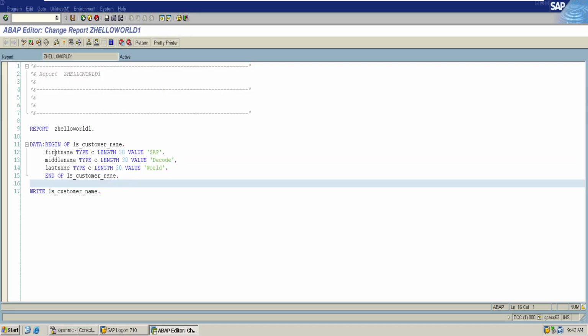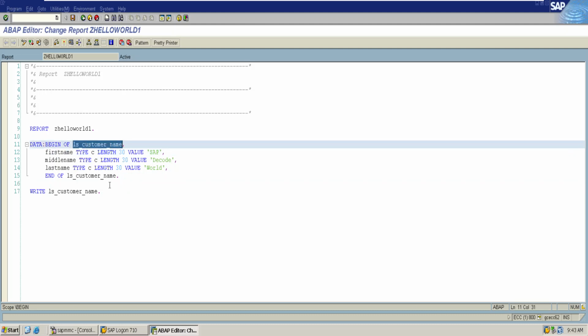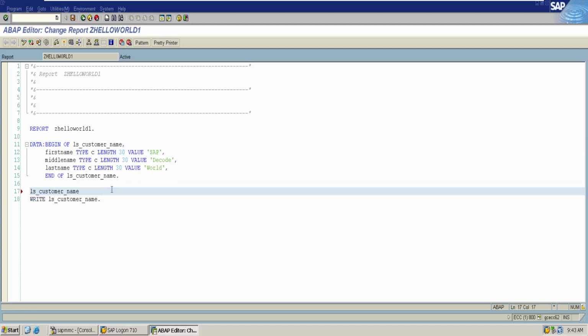If you want to overwrite any value, you can do it by using an equal to operator, SAP 001.